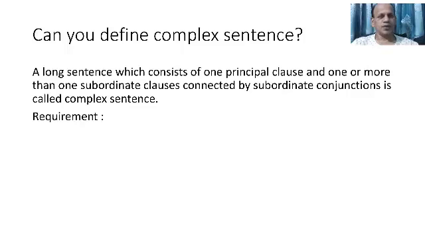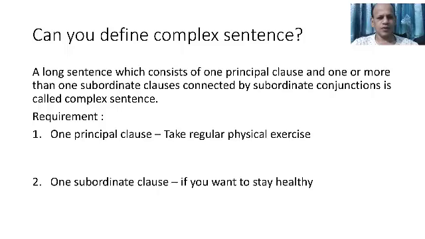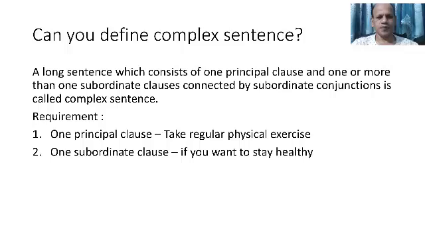Let us see the requirement of complex sentence. We should have one principal clause. For example, take a regular physical exercise is a principal clause. Number two, one subordinate clause. If you want to stay healthy is a subordinate clause. And number three, a subordinate conjunction. You see, if in the subordinate clause is a subordinate conjunction. So these are the requirements to form a complex sentence.